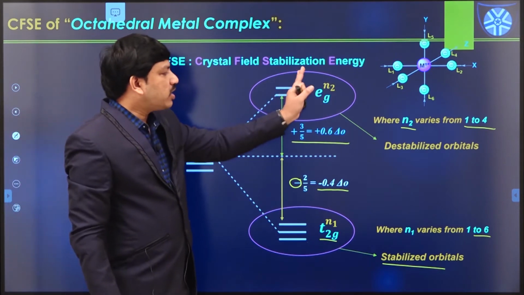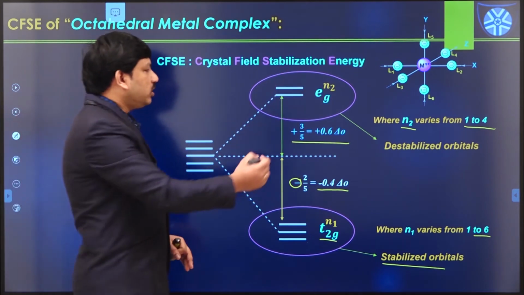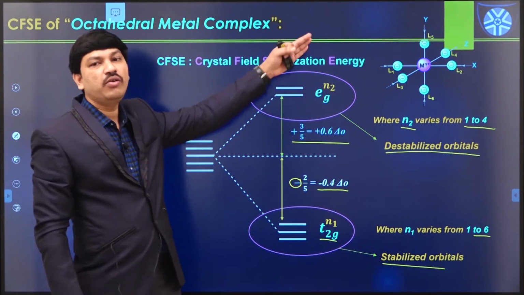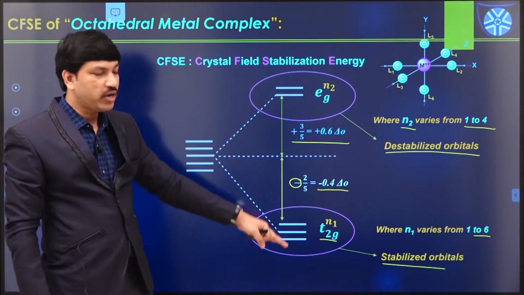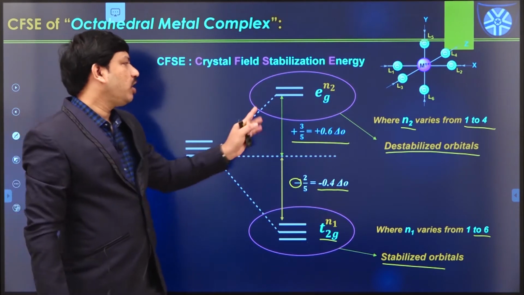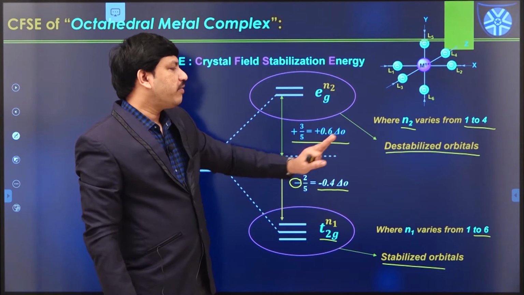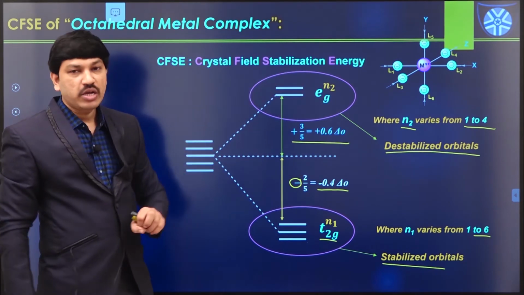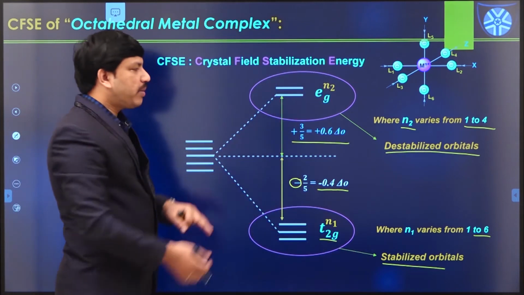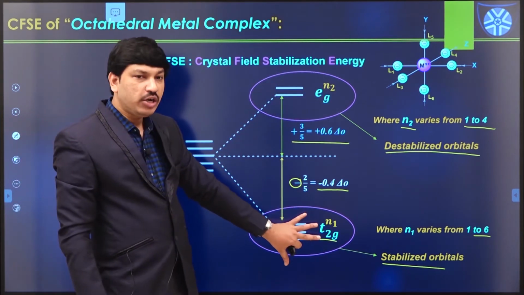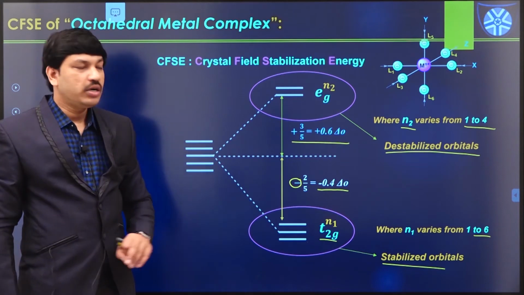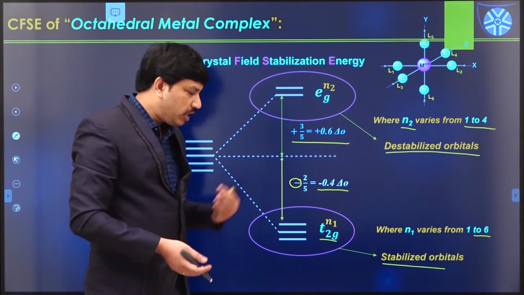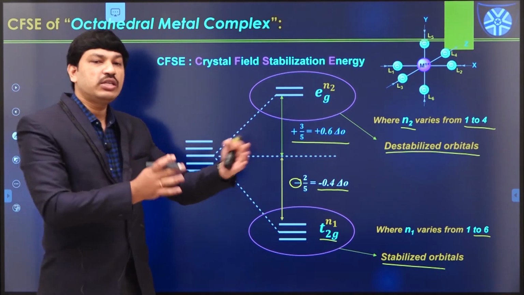If the electrons enter into the eg orbitals, because these are destabilized orbitals, because the energy of the eg orbitals is very high when compared to the t2g orbitals. So if any electron enters into the eg level, those are destabilized electrons, and the complex stability decreases. So like this, in the case of a metal complex, we have stabilized t2g orbitals and destabilized eg orbitals. Now the CFSE value gives the information about the overall stability.